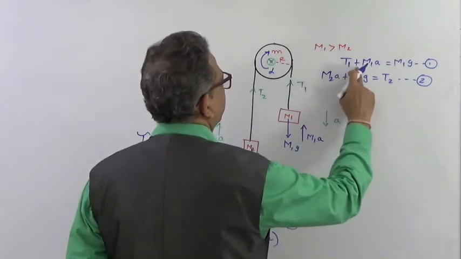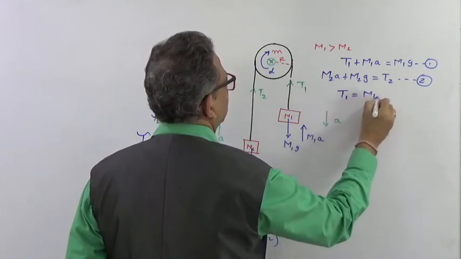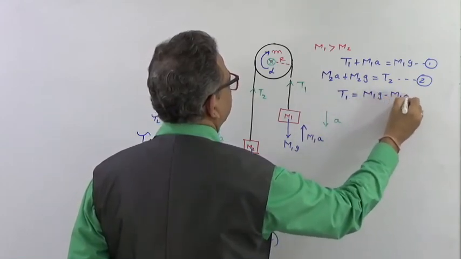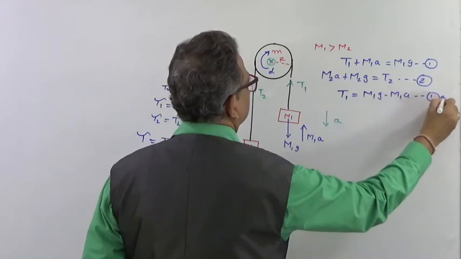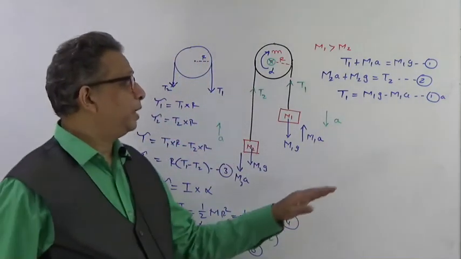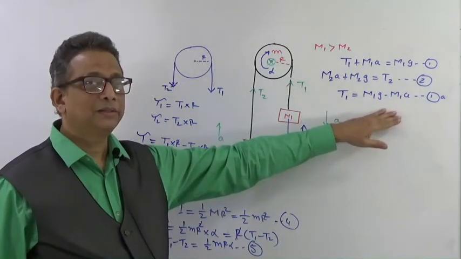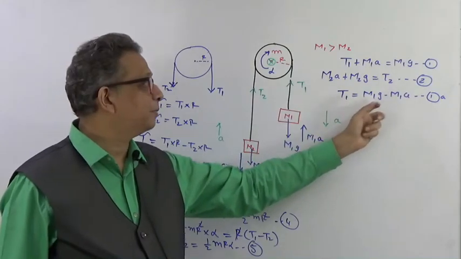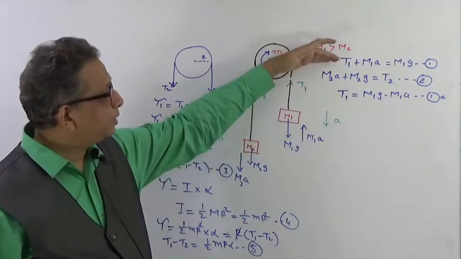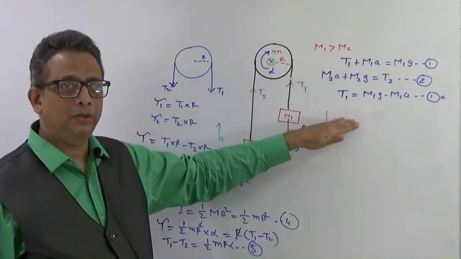So here we have T1 plus M1A is equal to M1G. I can rewrite this as T1 equal to M1G minus M1A. This is equation 1A. You know, many of the books and many professors try to describe T1 in this direction, right? But sometimes it becomes confusing whether this minus this or this minus this. So always write the equations in the positive manner and then you can rearrange it in this particular way.